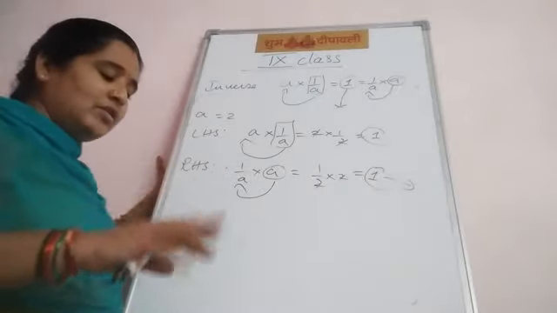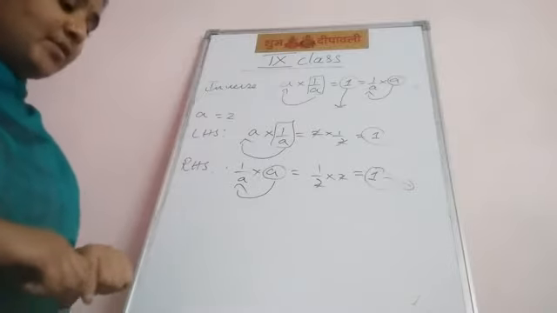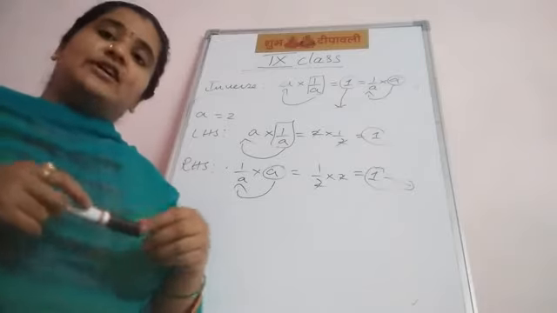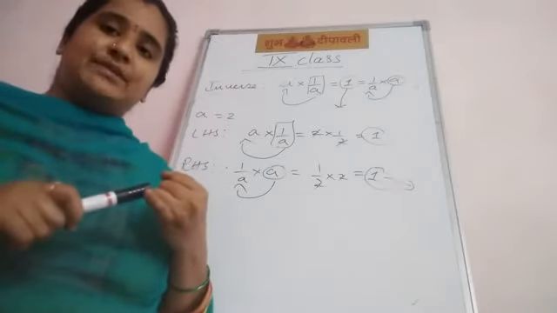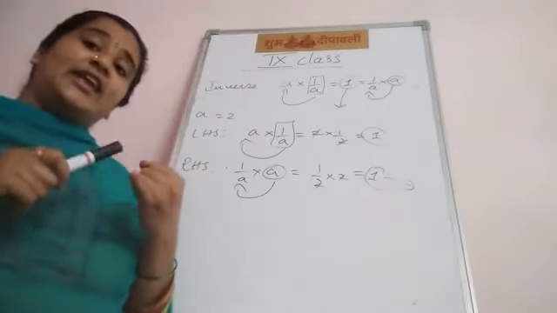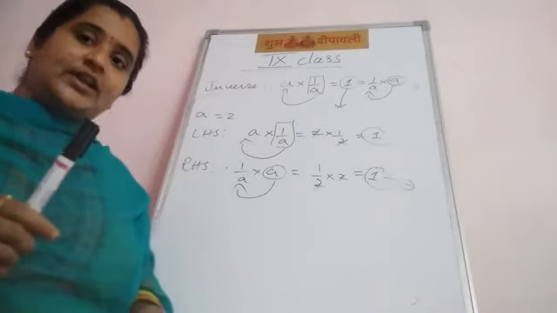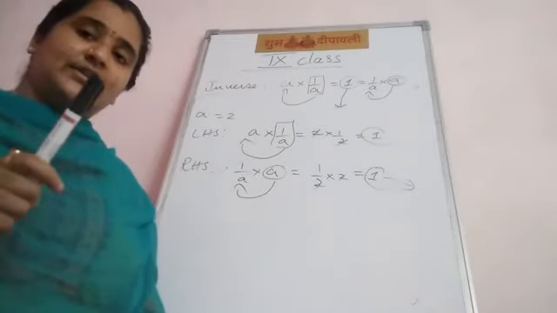Students, these are all four properties. First property: commutative. Second: associative. Third and fourth, be careful. Third is identity, under addition and under multiplication. Under addition, A plus 0, 0 is the additive identity. Under multiplication, 1 is the multiplicative identity.